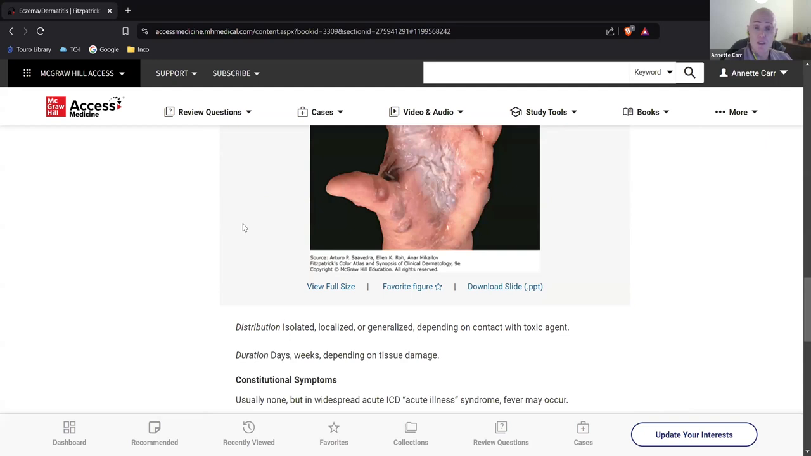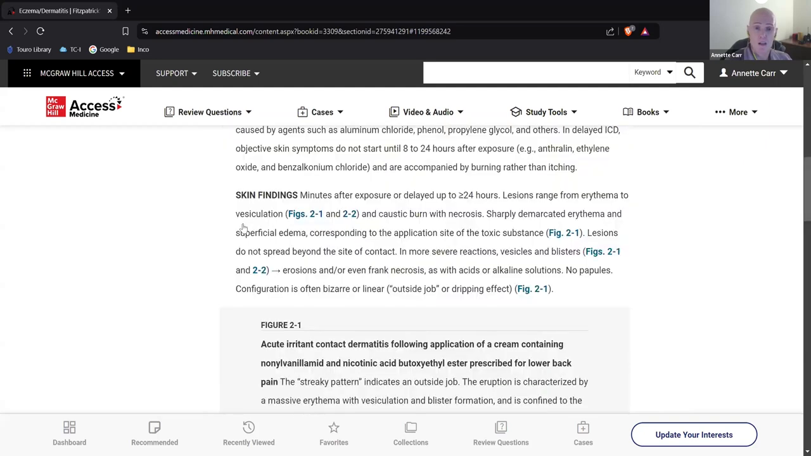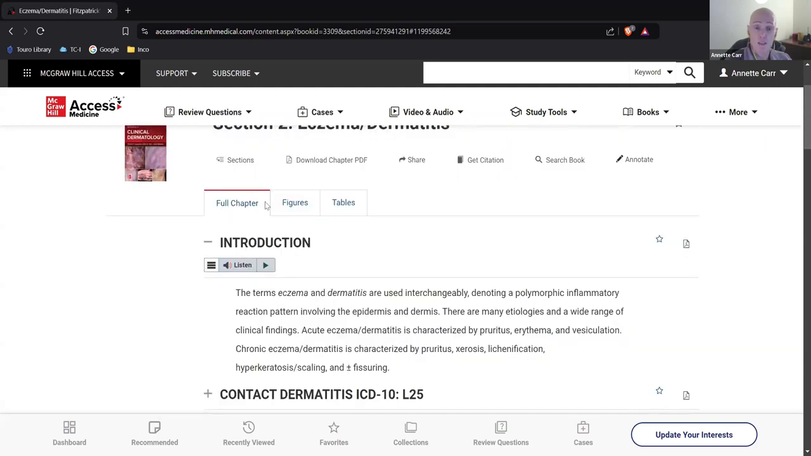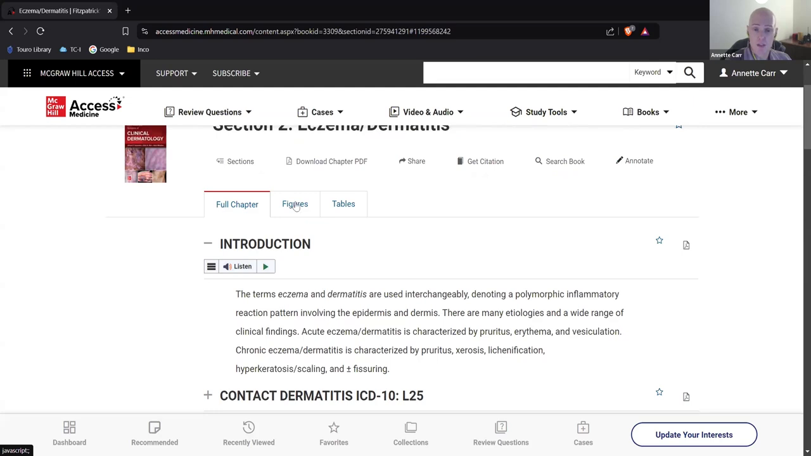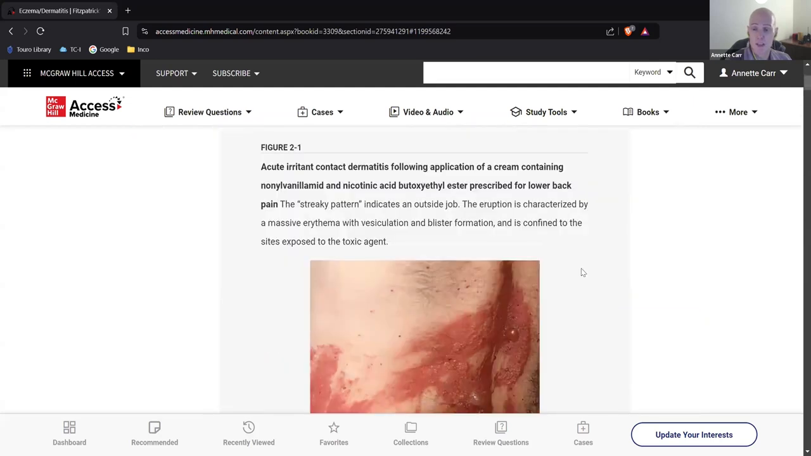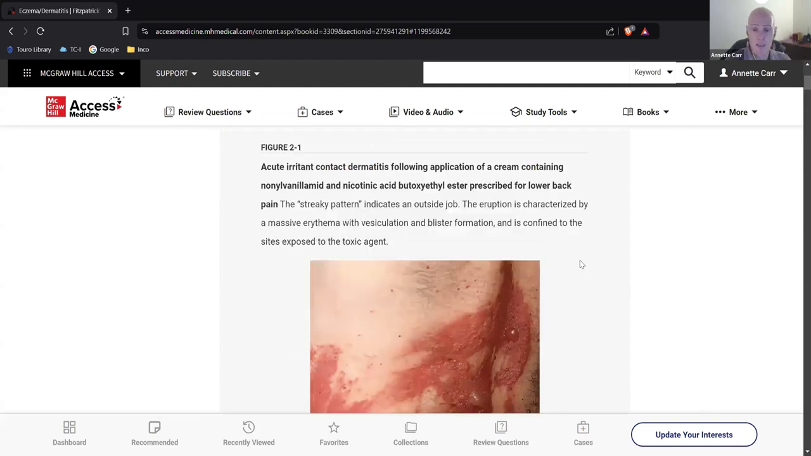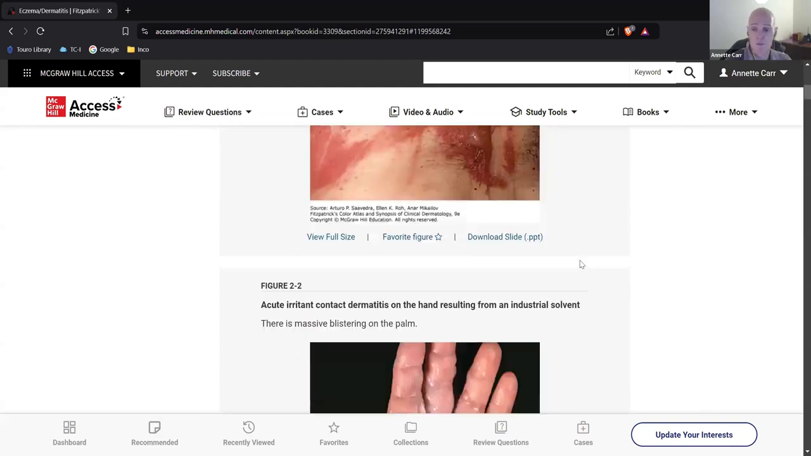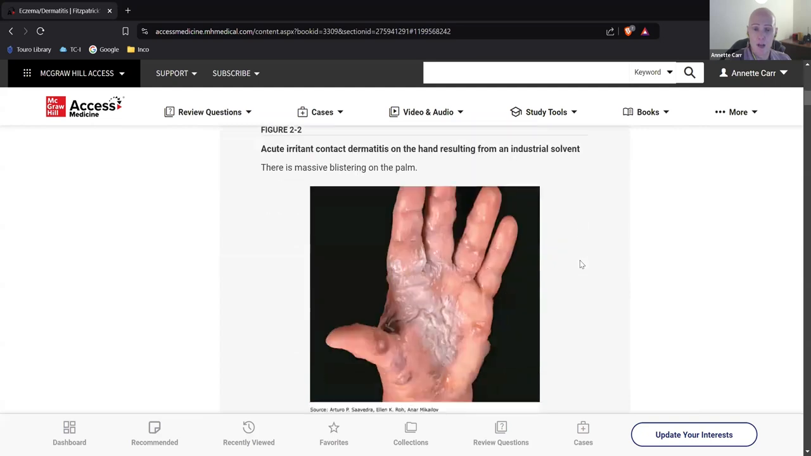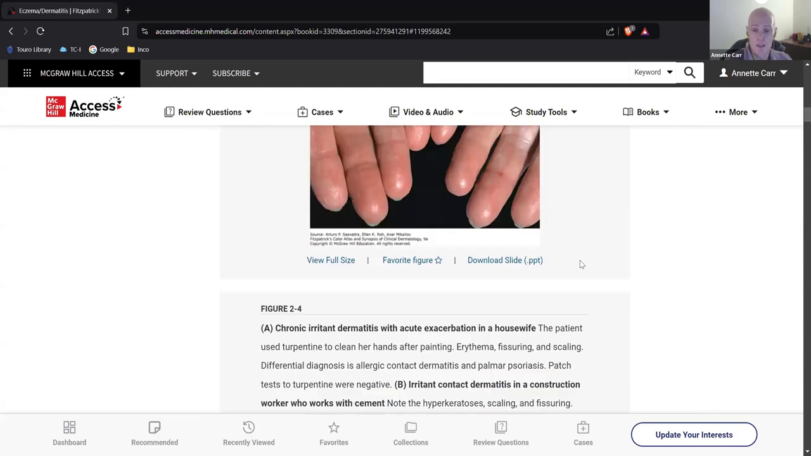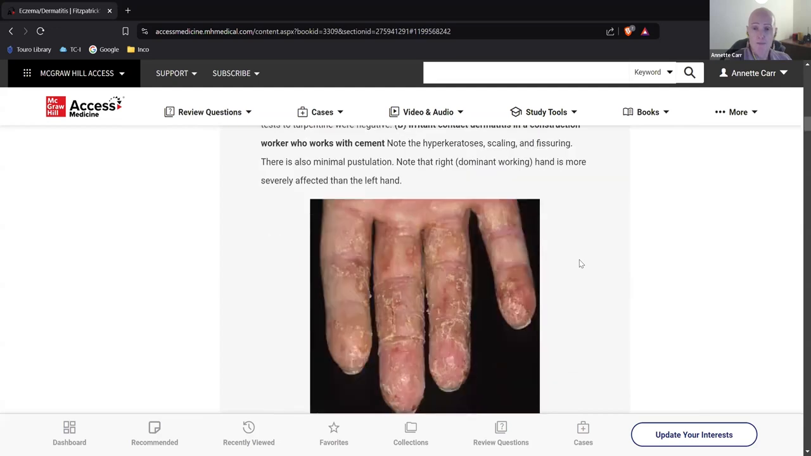Okay. Another way, if you're somebody who likes to look at pictures as well, if you go to Figures, and this says here full chapter, but if you go to Figures, that'll open up the figures for you. If you're a visual learner like me, you learn by seeing, this may be a very helpful tool for you to use, so you can actually see what various conditions look like.